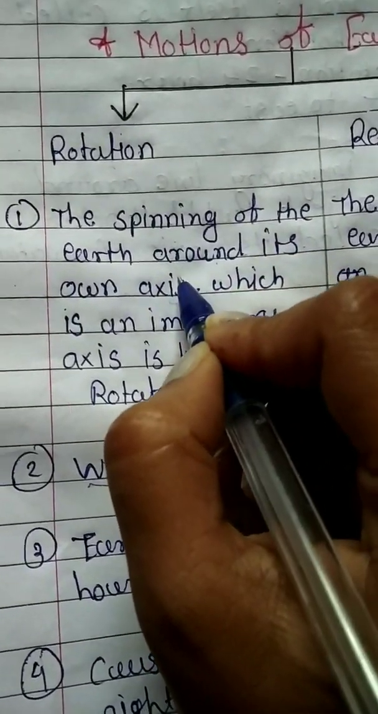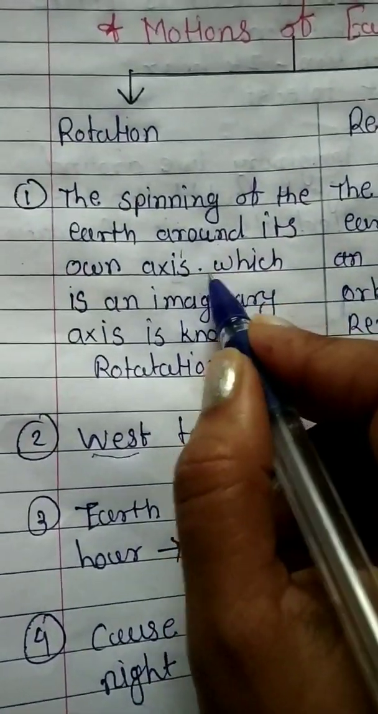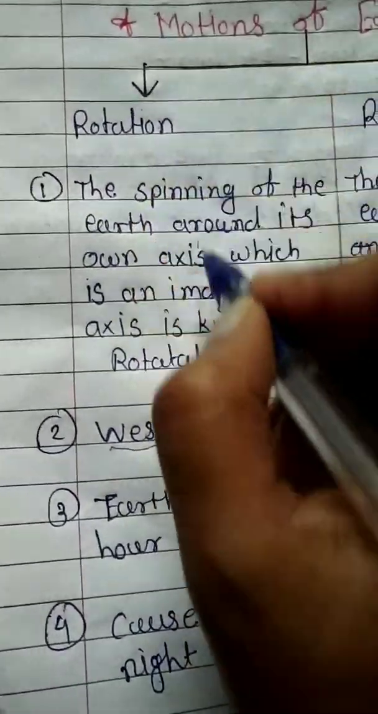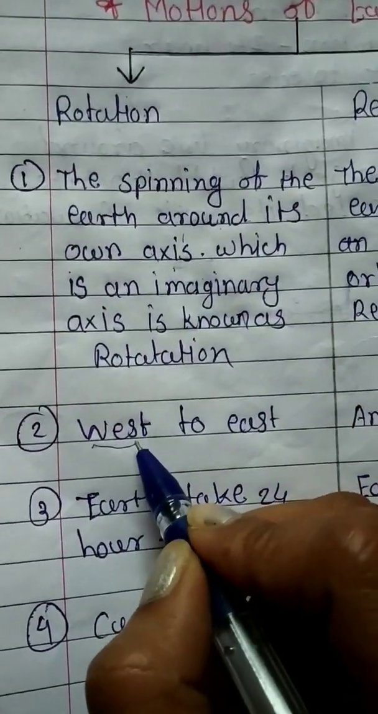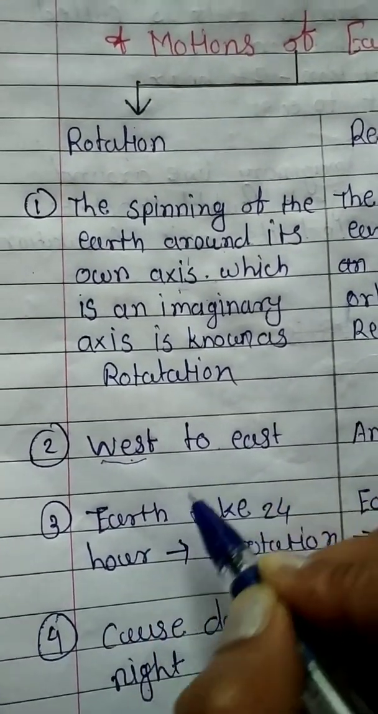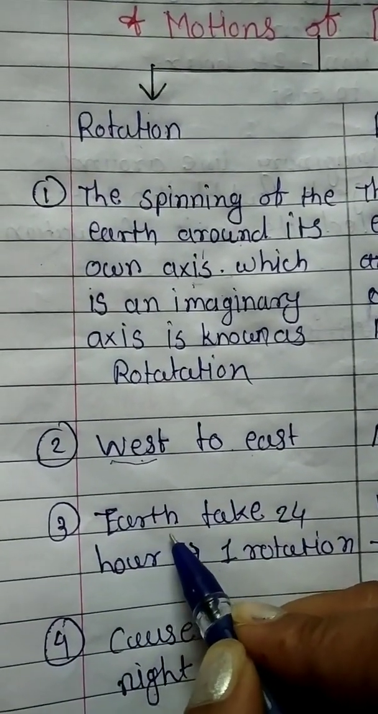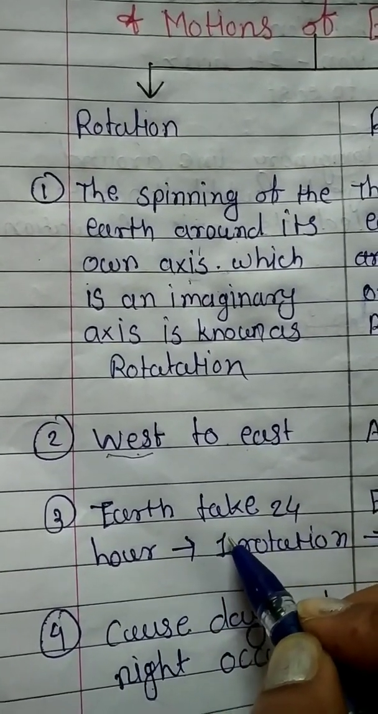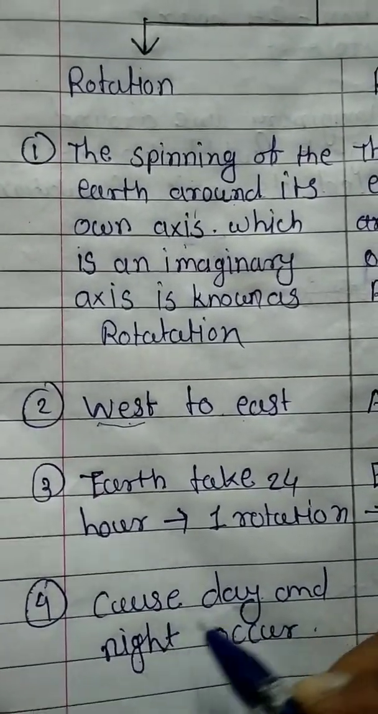And what is the result of rotation? Due to the rotation of the earth, day and night occur. So understand, what is rotation? Rotation means the movement of the earth around itself. The direction of the earth's rotation is west to east. The earth takes 24 hours for one rotation. And the result of rotation is that day and night occur.